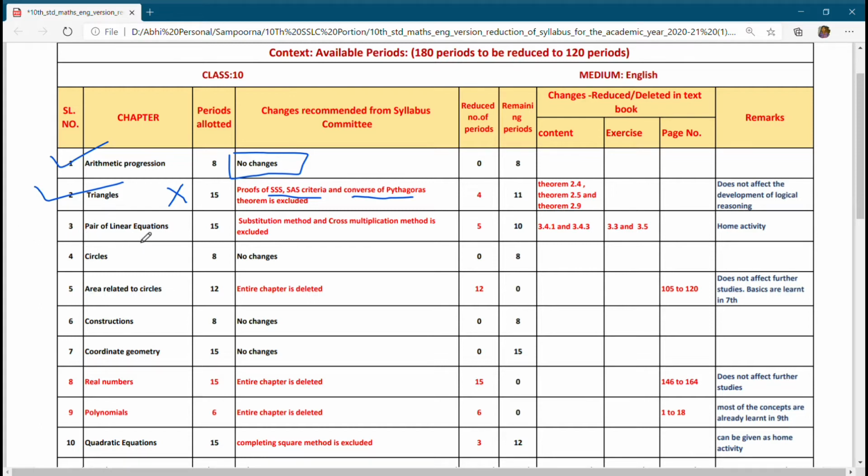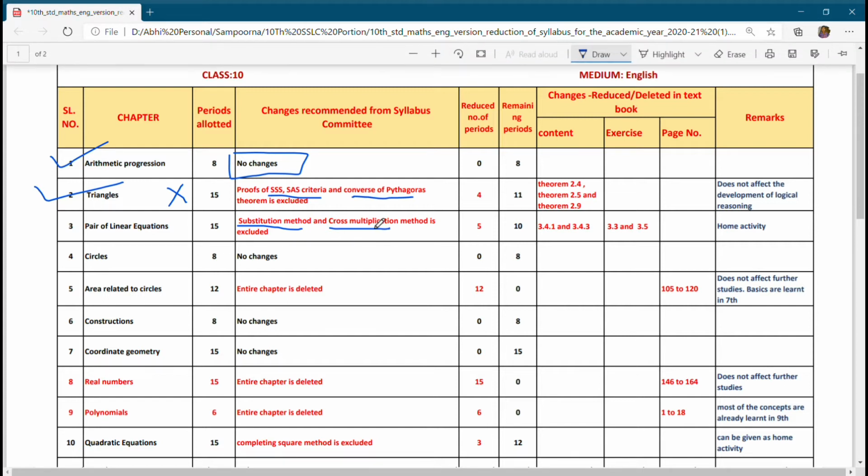Now coming to pair of linear equations, the substitution method and cross multiplication method are excluded. Here almost one or two exercises will get changed, which means you need not study these two exercises. Substitution method and cross multiplication method are not to be studied. The only method which is important here is the elimination method. Definitely you will get a question on the elimination method, 100% sure shot.